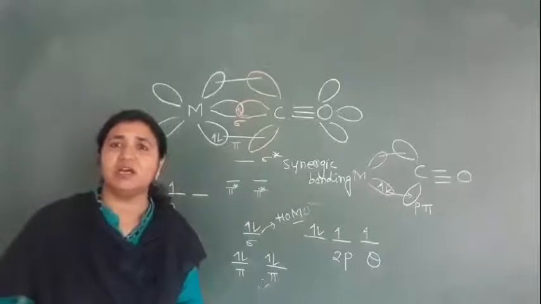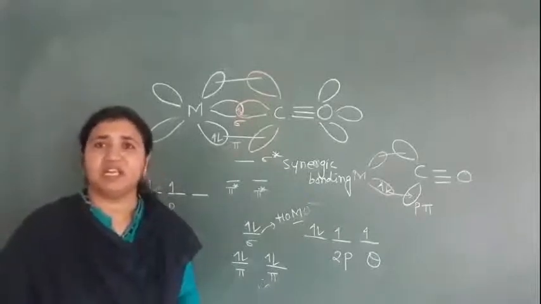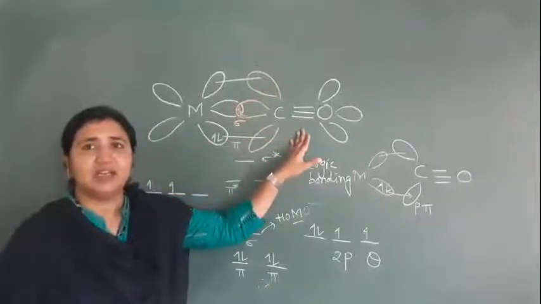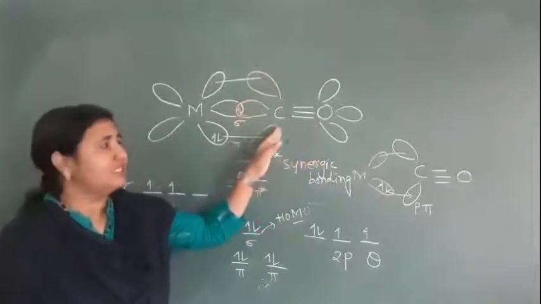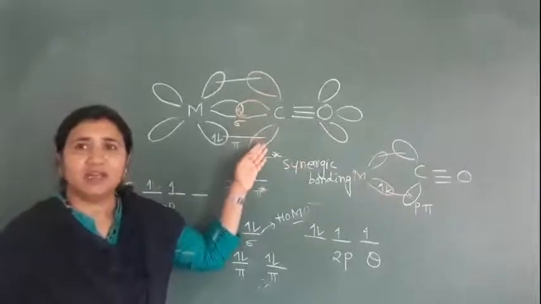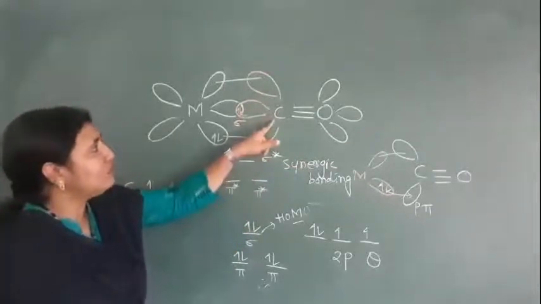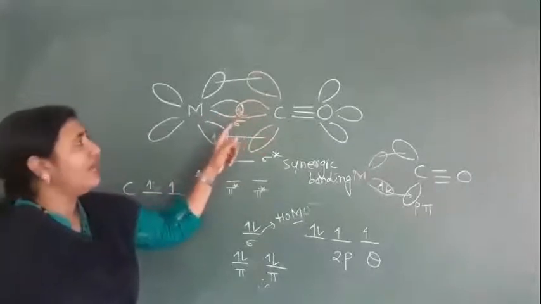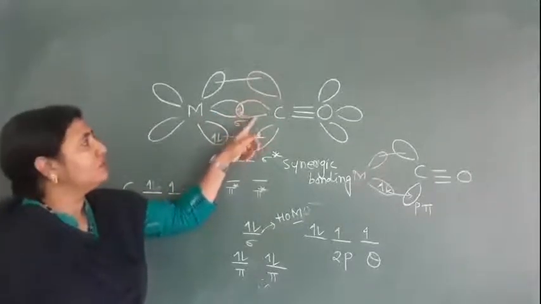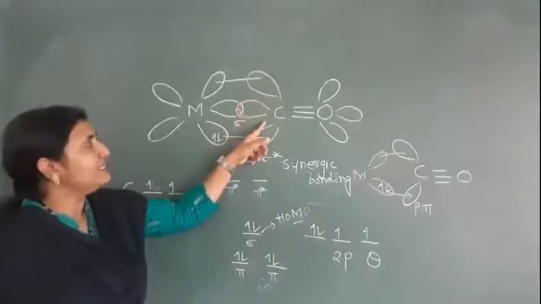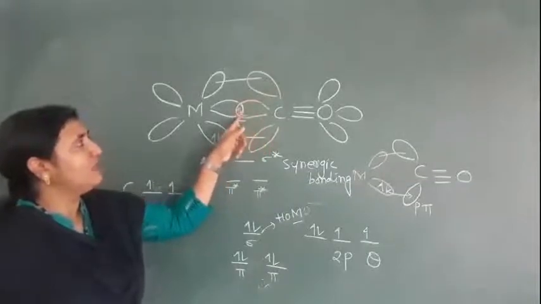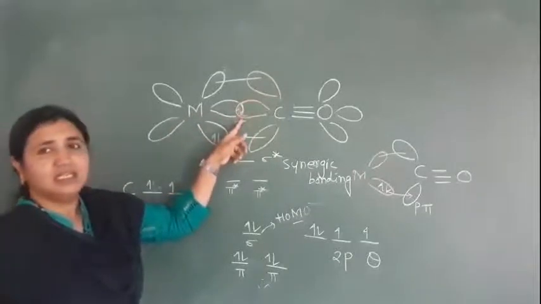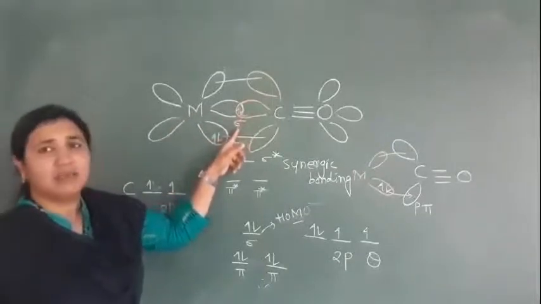Low oxidation state means the d subshell will be filled with electrons. CO is the ligand, carbon monoxide, and it has a lone pair of electrons. So this carbon monoxide donates an electron pair to the metal and forms a sigma bond. The ligand orbital with the lone pair overlaps with the empty d orbital of the metal and forms a sigma bond.